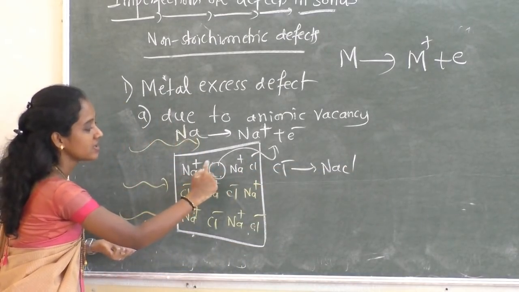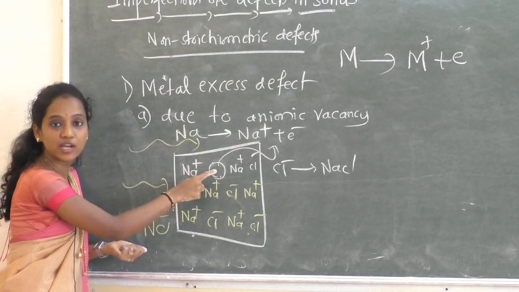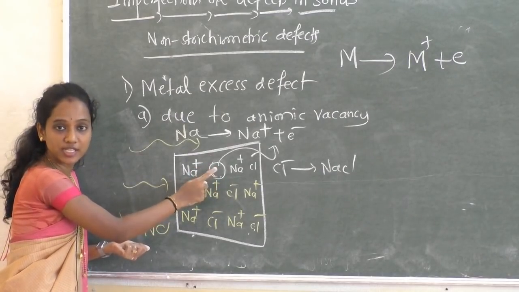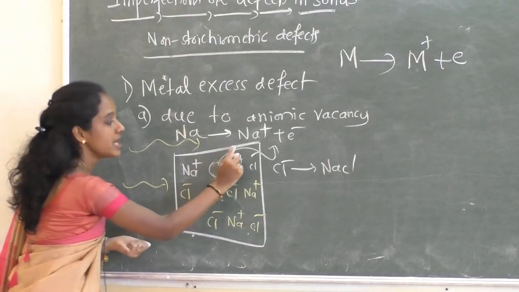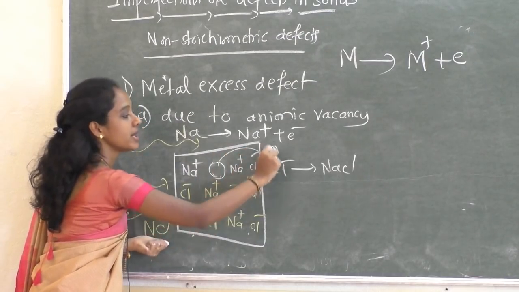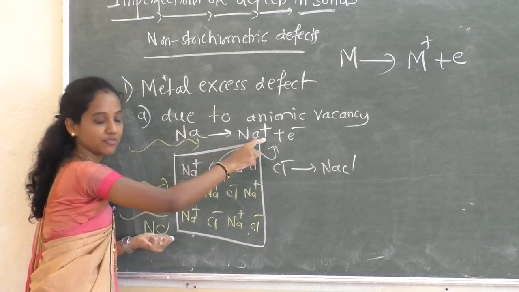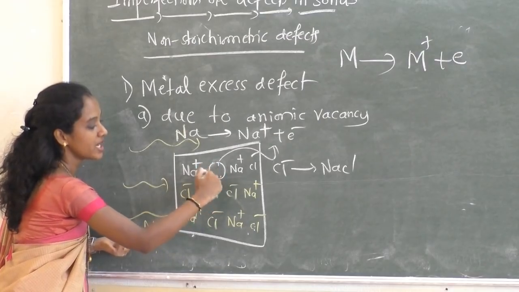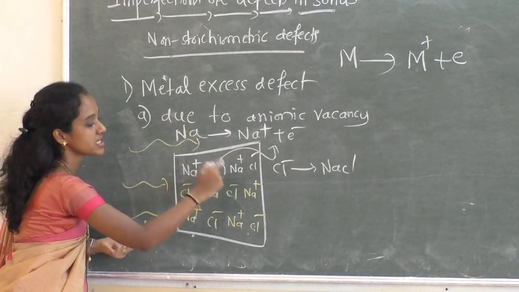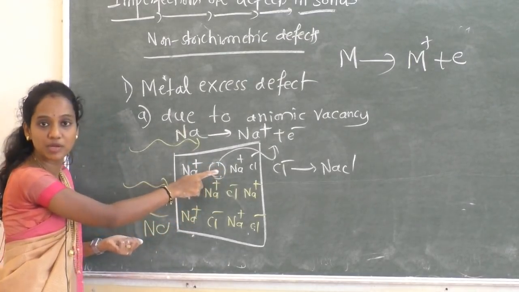By creating which type of vacancy? Anionic, because at that position the anion, Cl minus, was there. The chloride ion diffuses to the surface by creating an anionic vacancy at the normal position.